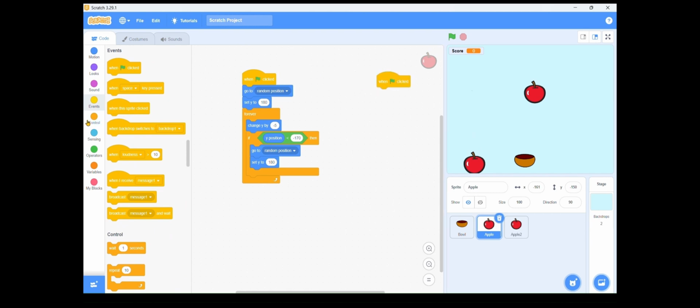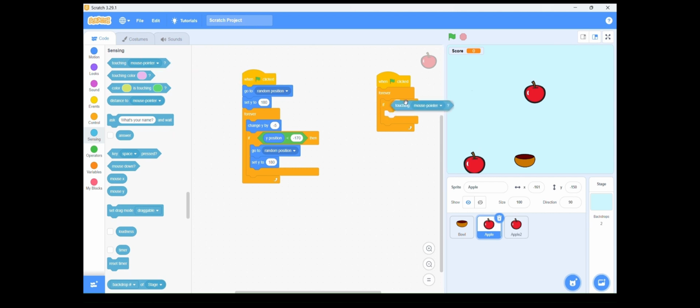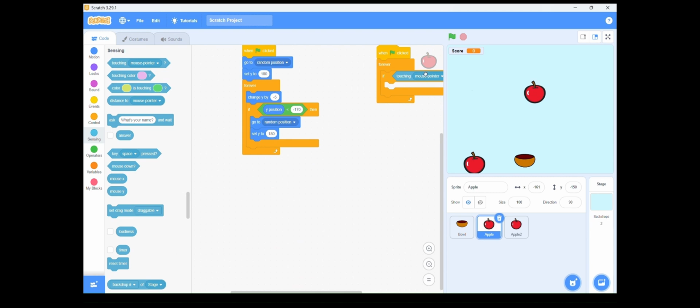But the bowl wants to catch it. So when the flag is clicked, it wants to go forever. Forever, if touching bowl.